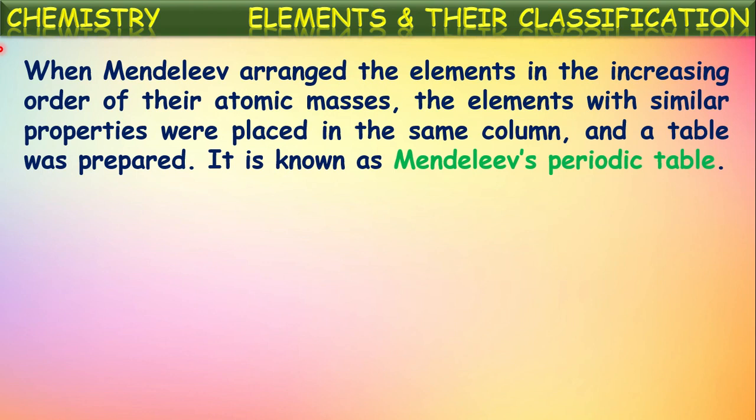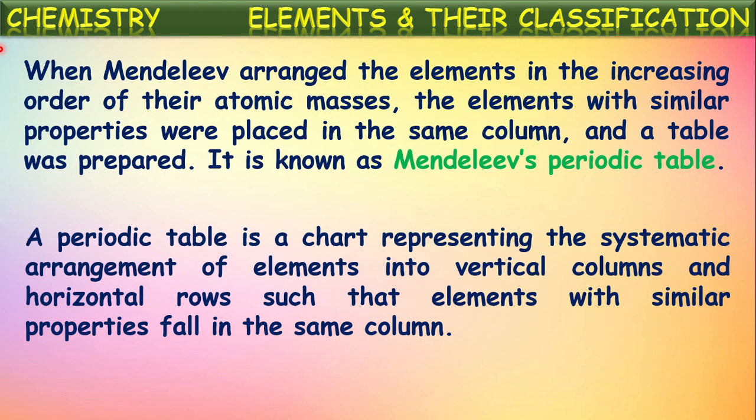This is one of the successful points in Mendeleev's classification. He could classify all the available elements at that time into a periodic table. He could arrange all the available and known elements at that time into this periodic table. We can say this is the first and successful periodic table, Mendeleev's periodic table.